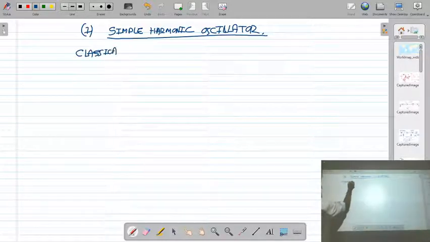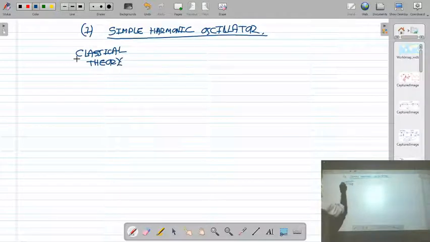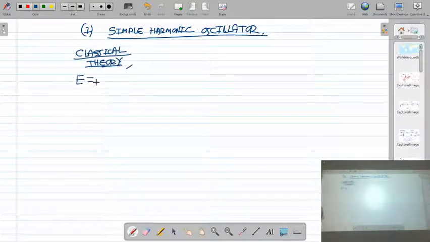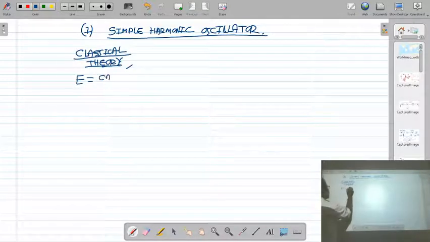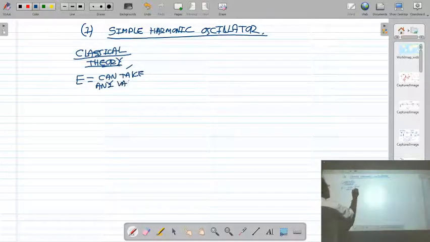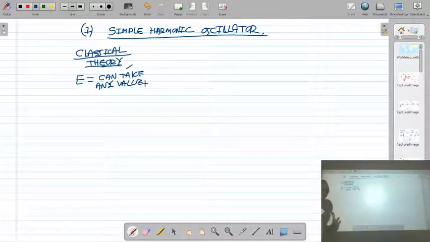According to classical theory, the energy of a simple harmonic oscillator can take any value.